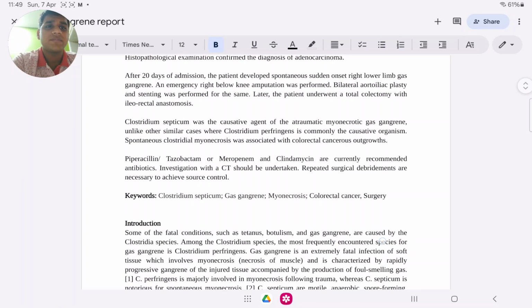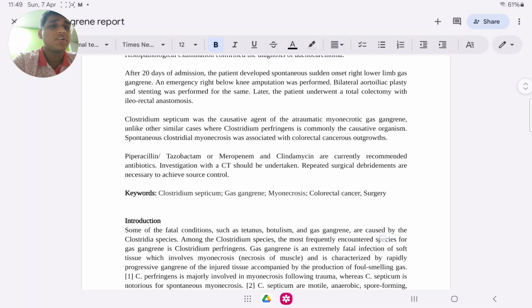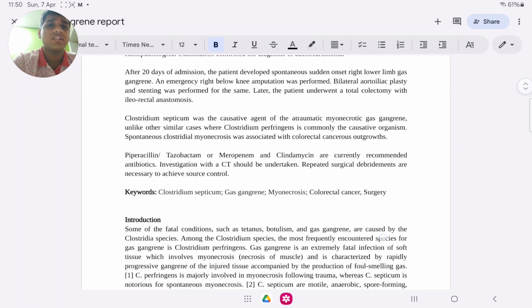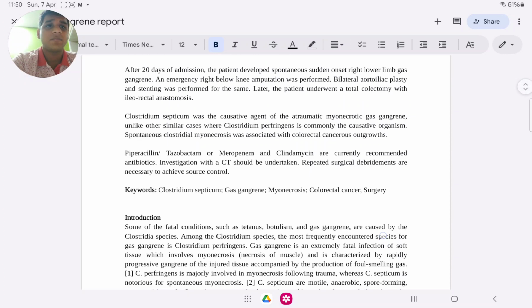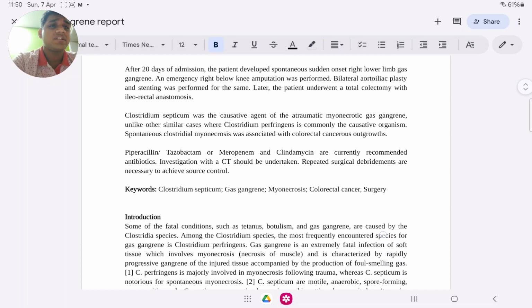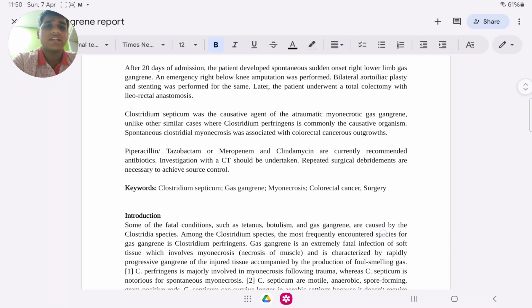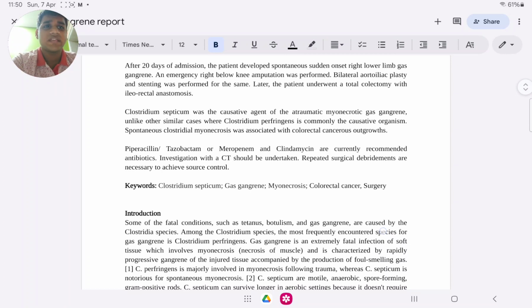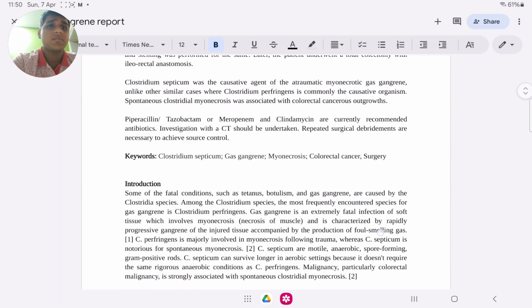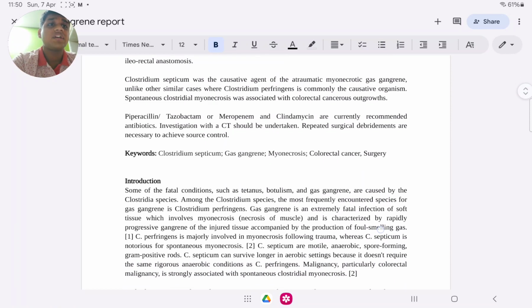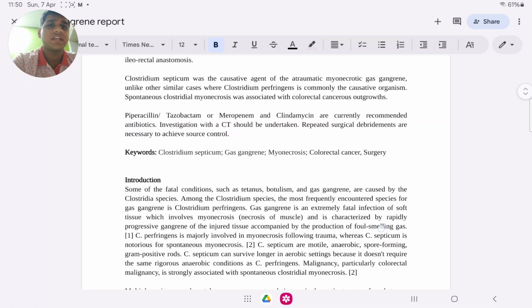After 20 days of admission, the patient developed spontaneous sudden onset right lower limb gas gangrene. On emergency, right below knee amputation was performed by the surgeon. Bilateral aortoiliac plasty and stenting was performed for the same. Later, the patient underwent a total colectomy with ileorectal anastomosis. Clostridium septicum was the causative agent of the atraumatic myonecrotic gas gangrene.